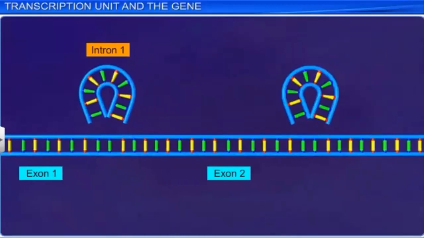What you see just now is the process in monocistronic genes that we are talking about. In eukaryotes, the process of transcription is a little lengthier. The reason is that inside the structural gene of the transcriptional unit, there are codes which we don't need, known as introns. As you can see here, introns are the codes we don't need, which are already present in between the DNA.